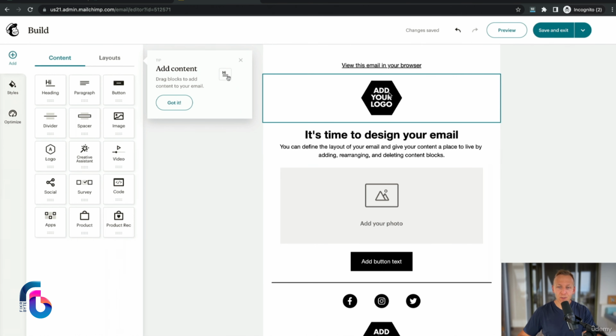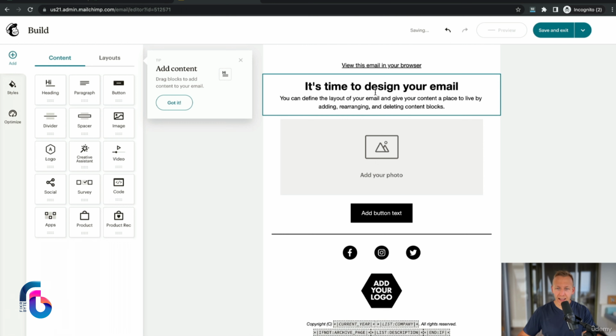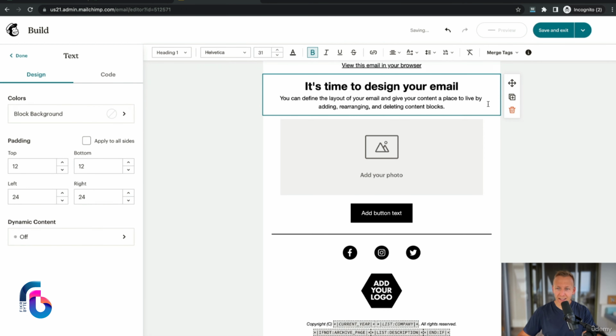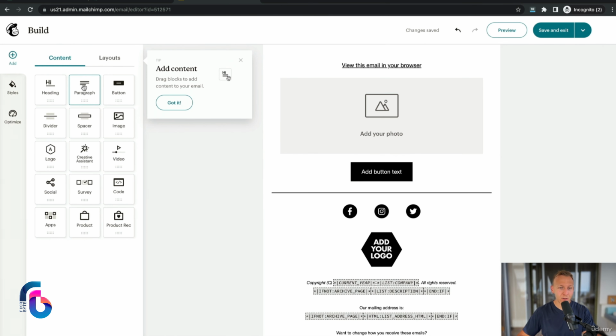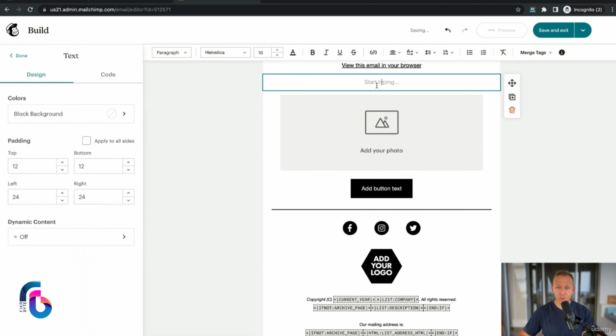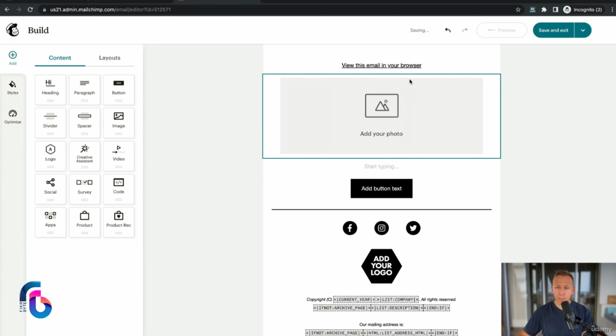Now, the first thing I'm going to do is remove the logo here because I am not going to want a logo. So I'm going to select this section and delete block. And then I'm going to delete this section as well. And then I'm going to keep the photo in here, and I'm going to add in a paragraph. I just want a piece of text, so I'm going to click and hold, drag and drop. It is this simple to use MailChimp and creating campaigns. And in fact, I'm going to want to have my image on the top. So I'm going to select the image, hover over here, and then just drag it up above the paragraph. There we go.